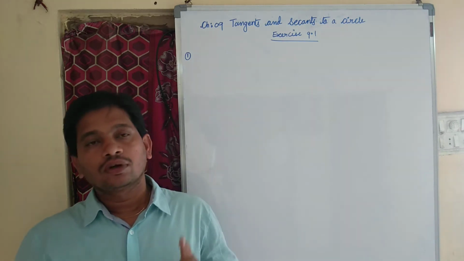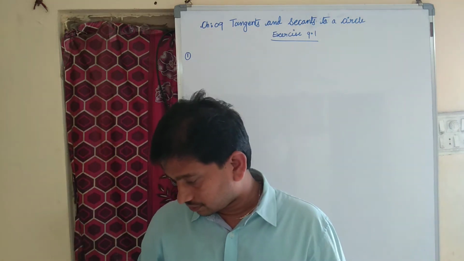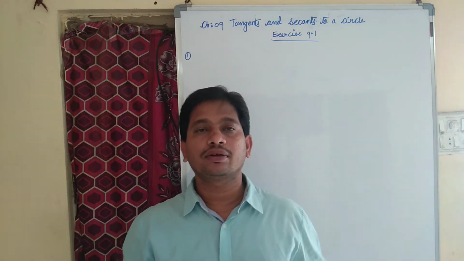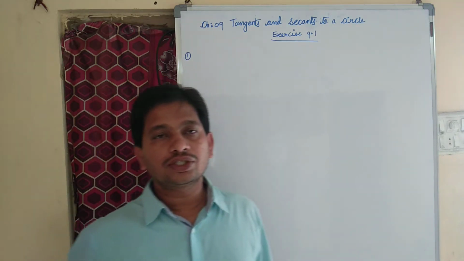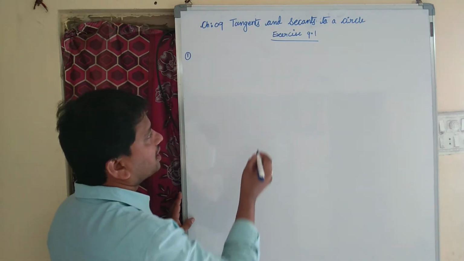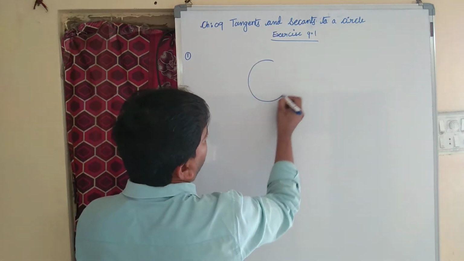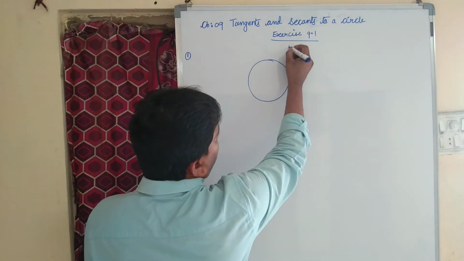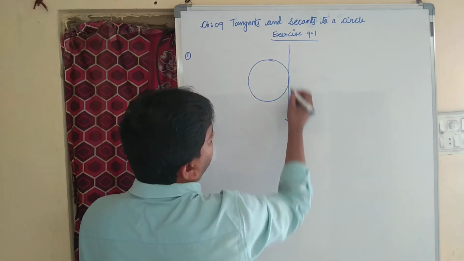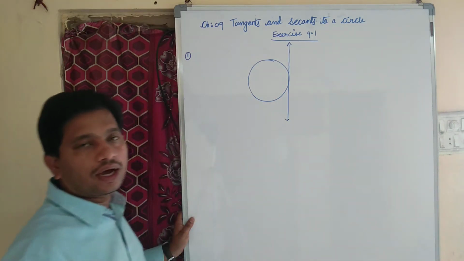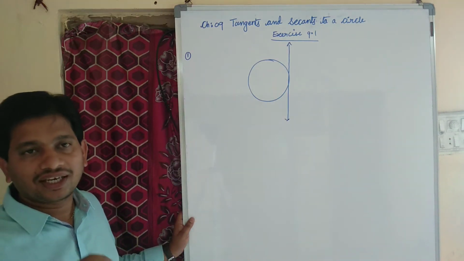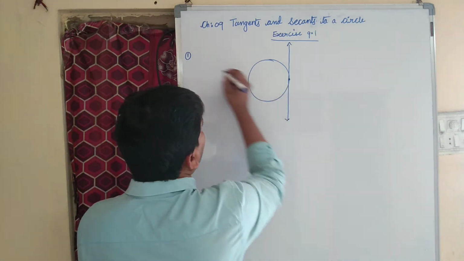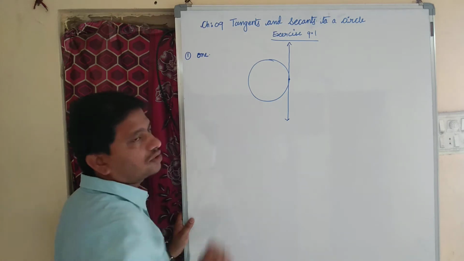Coming to the first one: a tangent to a circle intersects it in dash point. This is our circle. This is the tangent. A tangent will intersect the circle at only one point. So the answer is what?